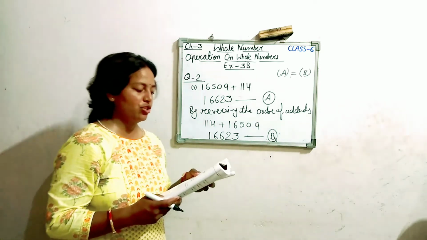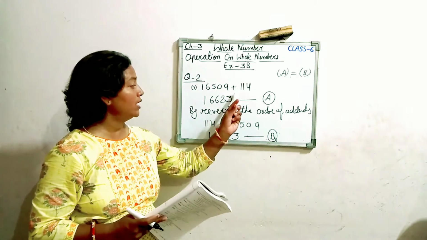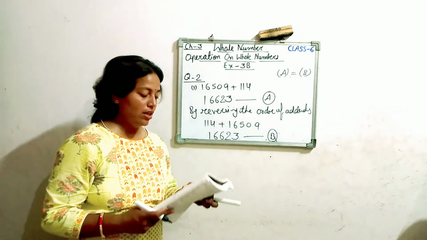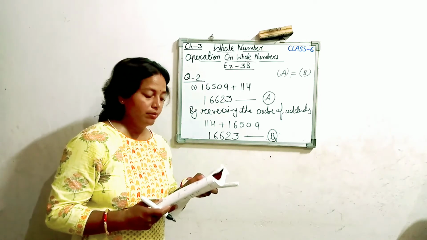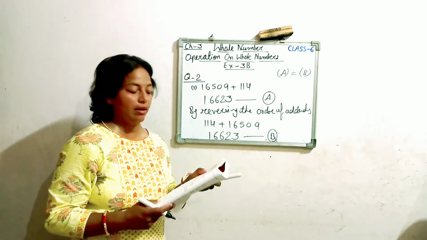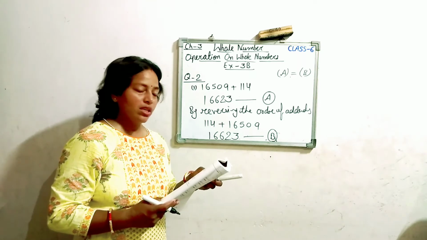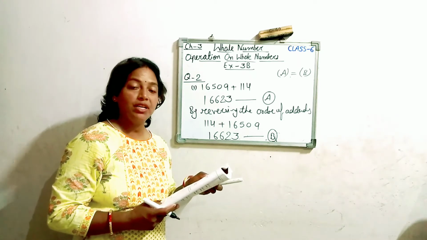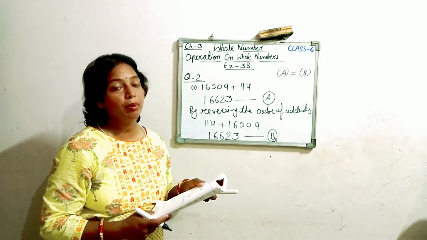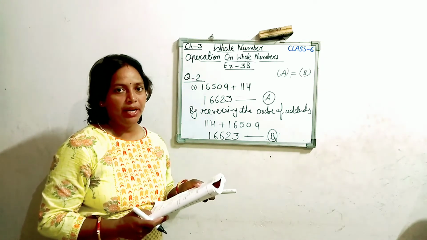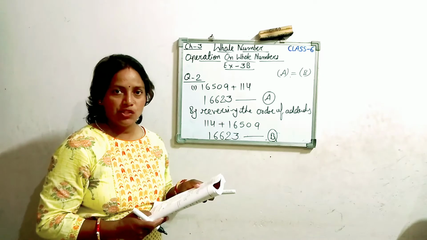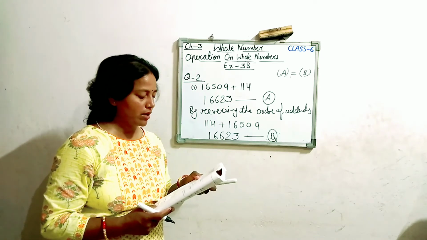So this is your question number 2. We have done the checking by the order of addends. Now question number 3, find the sum. Also find the sum. The order has been changed here too. Okay. Are the two sums equal? State the property satisfied here. You also have to tell the name of the property here. So as a hint, I'm telling you the property name. The property is the associative law. Okay. You will do this question.